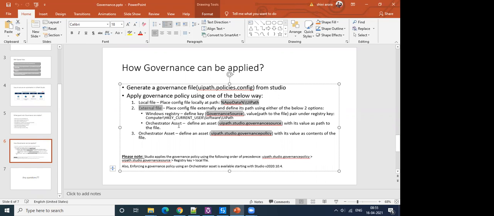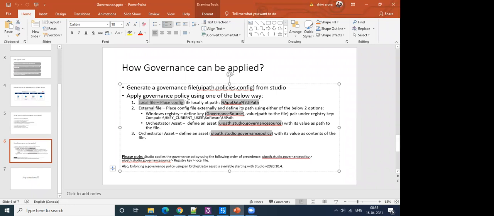External file can be done using 2 ways. You can do that using registry editor or you can do that using orchestrator asset. And then there is a third way, by defining an orchestrator asset. I'll go into detail and show you how this looks and how this can be enabled.